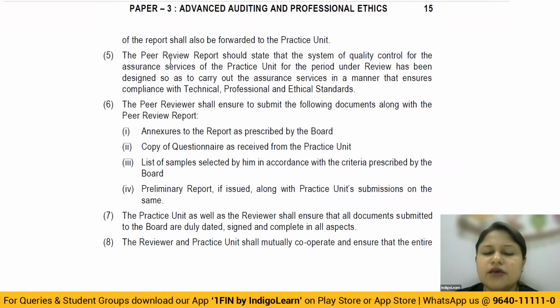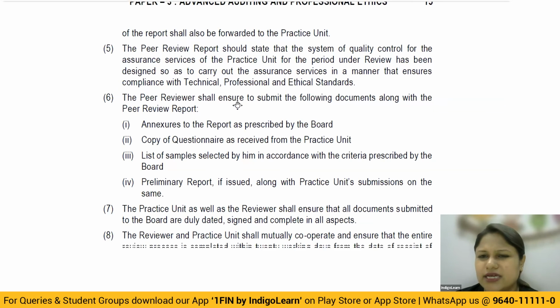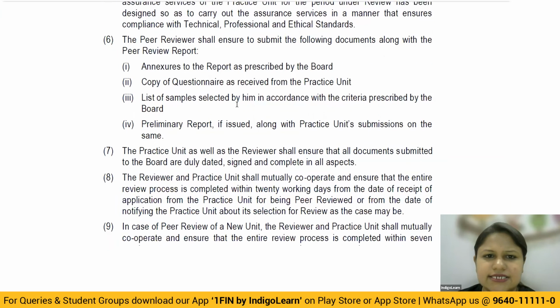The practice unit. The peer review report should state that the system of quality control for the assurance service is all fine. What is the report telling? That they have complied with all the technical, professional, ethical standards.